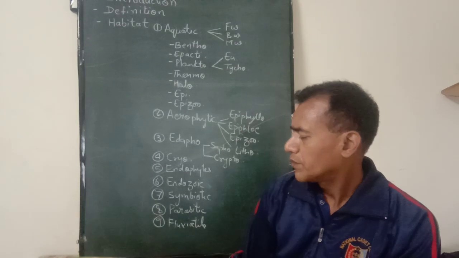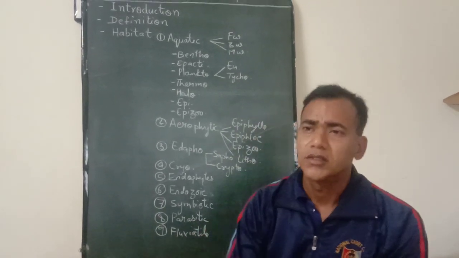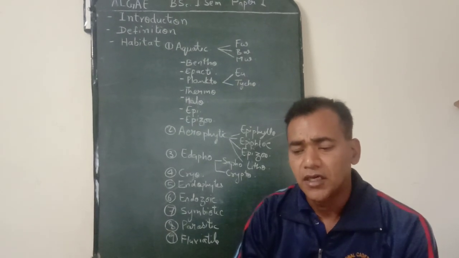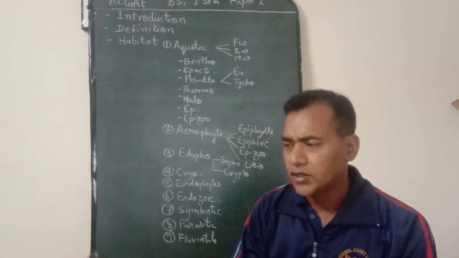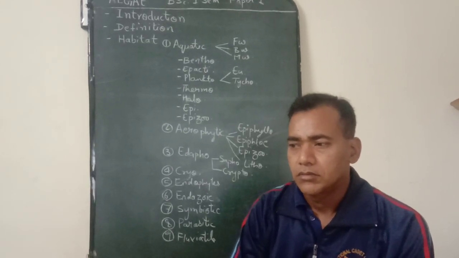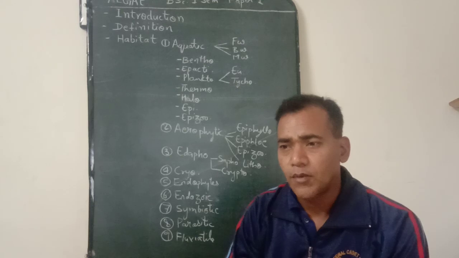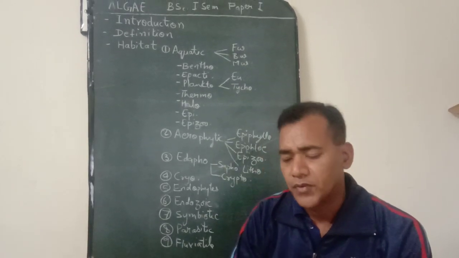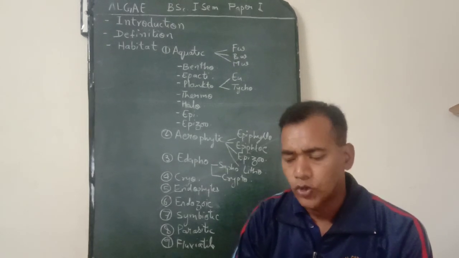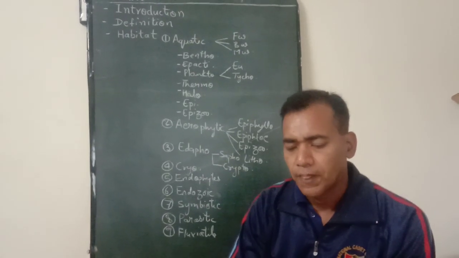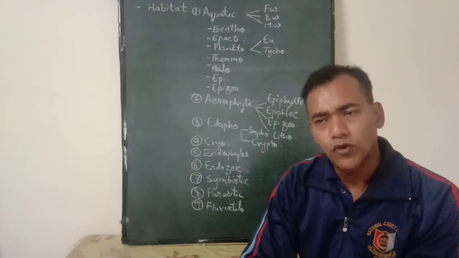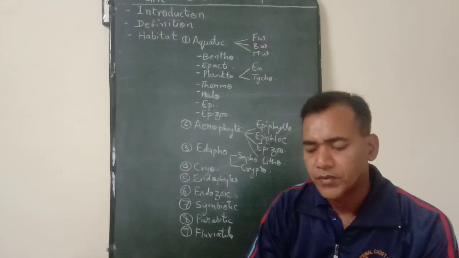So friends, these are some of the habitats in which algae are found, and after discussing all these points, we can discuss some of the very important characteristics of algae. These are chlorophyll bearing, autotrophic, thalloid plant body organisms. These are mostly aquatic in nature. The thallus varies from unicellular to multicellular in nature.